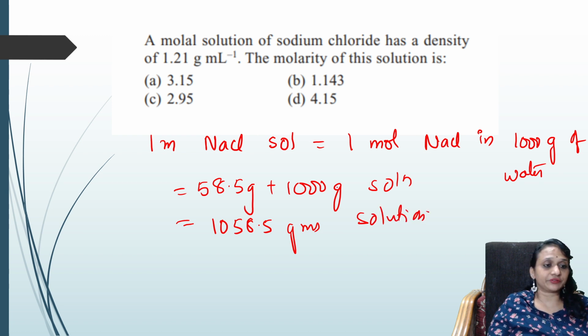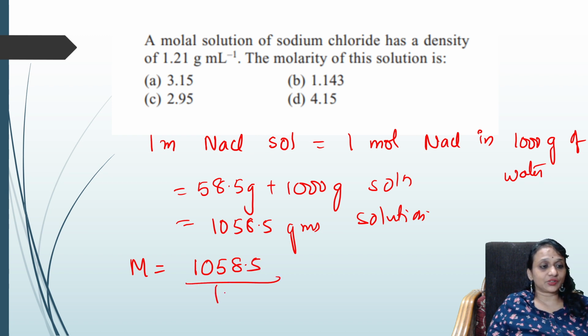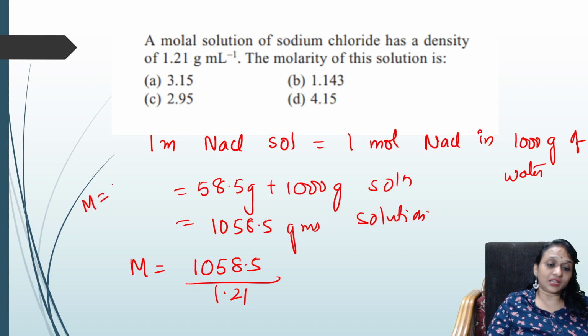Now observe. What did they ask? Molarity of the solution. What is molarity of the solution? Capital M is equal to number of moles of the solute by volume of the solution.